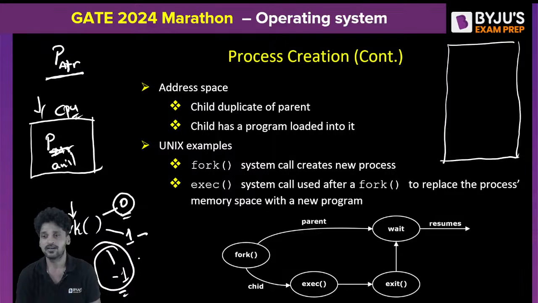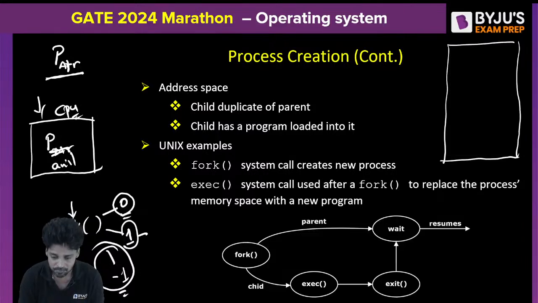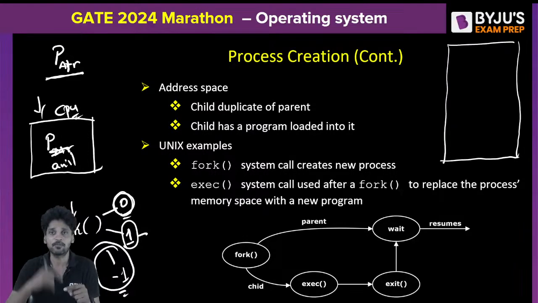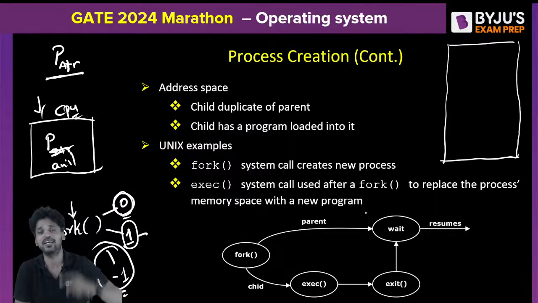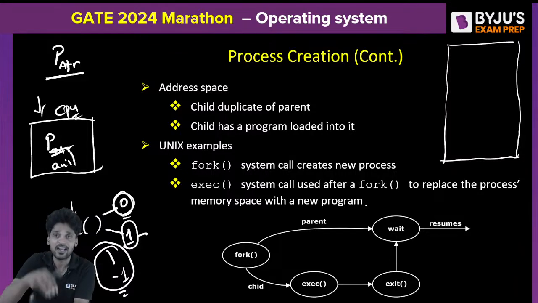Understand here. Somebody asked me, what is the PID of the child process? Generally, parent PID is equal to 1. Child PID is equal to 0. Now, by default, the PID of the parent is also the PID of the child, but in order to differentiate between these two processes, the operating system should be able to allocate separate PIDs to these processes. But by default, during the process creation, my parent PID will also be attributed as my PID.